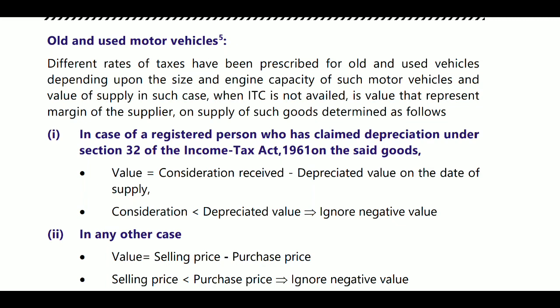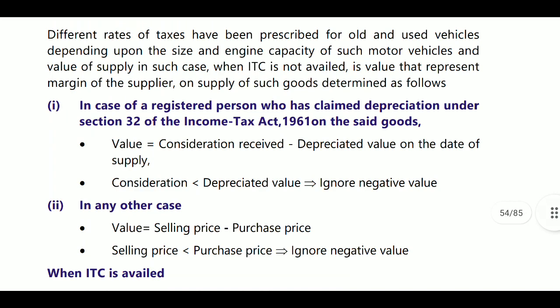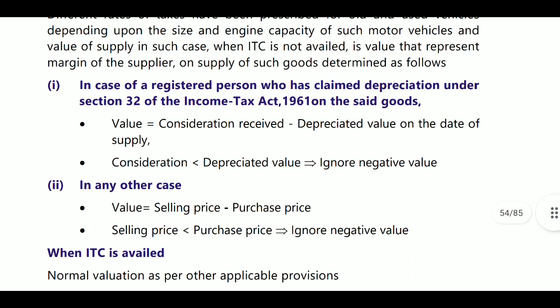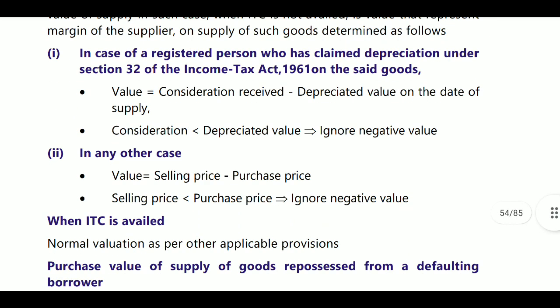In case of a registered person who has claimed depreciation under Section 32 of the Income Tax Act 1961 on the said goods, the value is equal to consideration received minus depreciated value on the date of supply. If consideration is less than the depreciated value, then ignore the negative value.